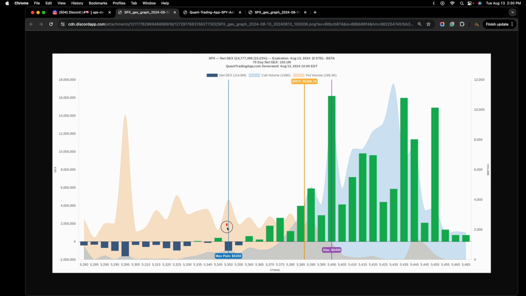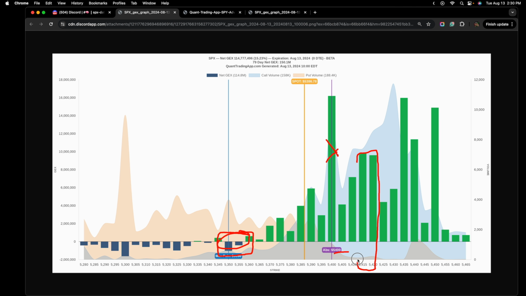support. Now we have max pain, which tends to act as a key support or resistance level when in confluence with another strike price. So 350 is the obvious support level, but I would expect this whole area to be some sort of a potential demand zone or a potential support area. We have resistance up here. We have support in this area down here. If price was to break 5,400, the expectation would be it will head up to this area here.